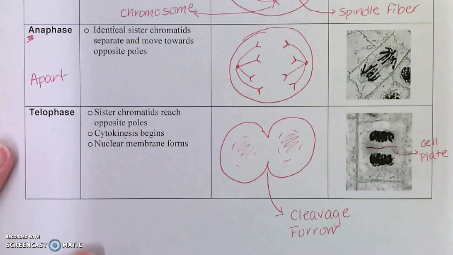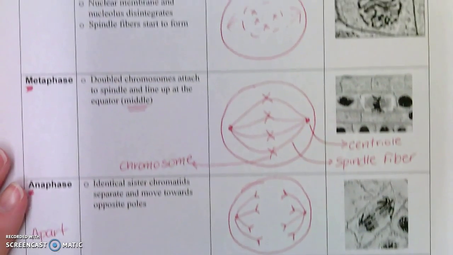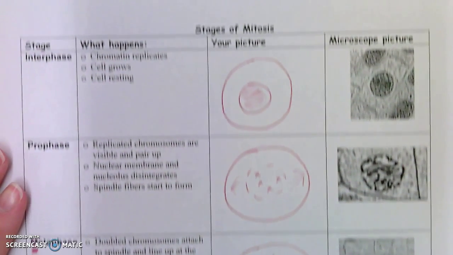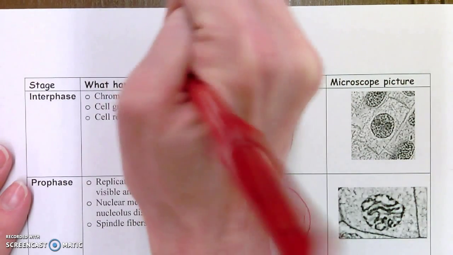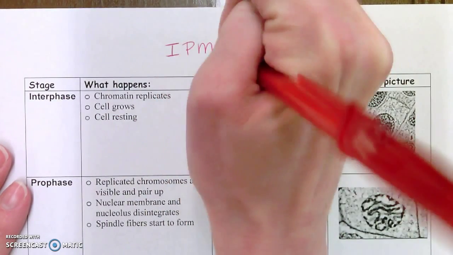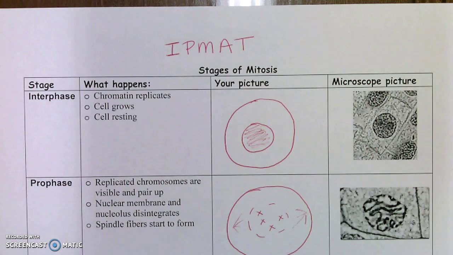Okay, these are the phases or stages of mitosis: interphase, prophase, metaphase, anaphase, telophase. If you go back up to the top of the sheet, in terms of the stages of mitosis, I find it easier to remember them if I use the first letters of each phase. Okay, for example, IPMAT is a good way to remember all of the stages of mitosis: interphase, prophase, metaphase, anaphase, telophase. IPMAT is all of the stages in order.